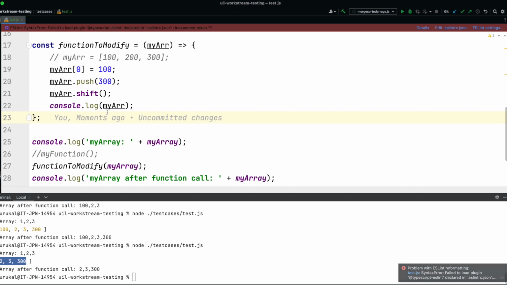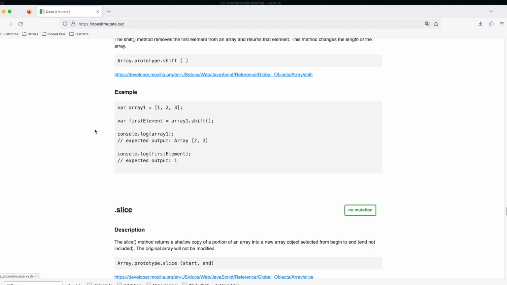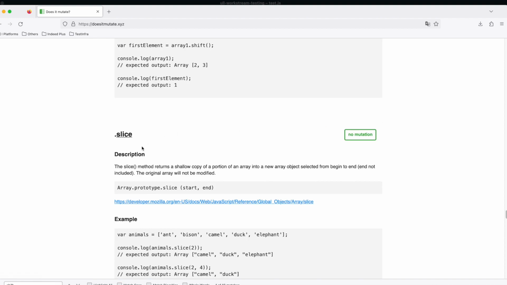Cool. So now we know what is changing the original scope and what is not, right? And if we search for some more operations here, we can see what is mutating and what is not.